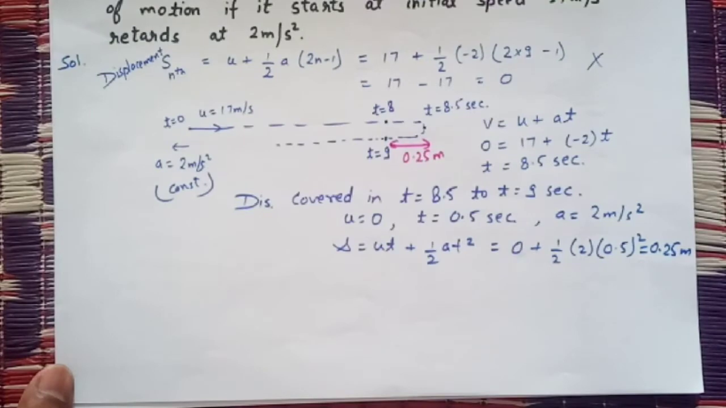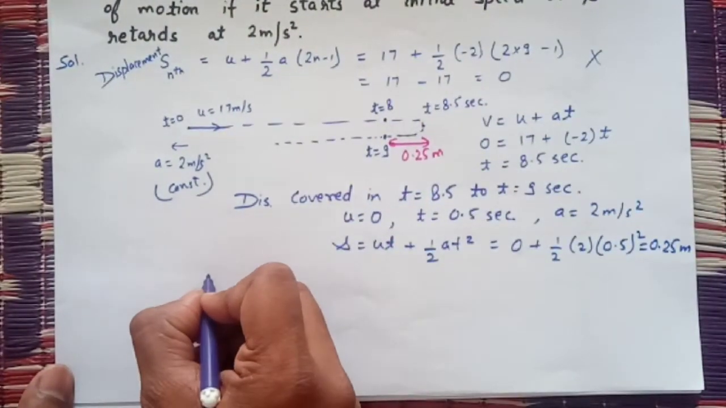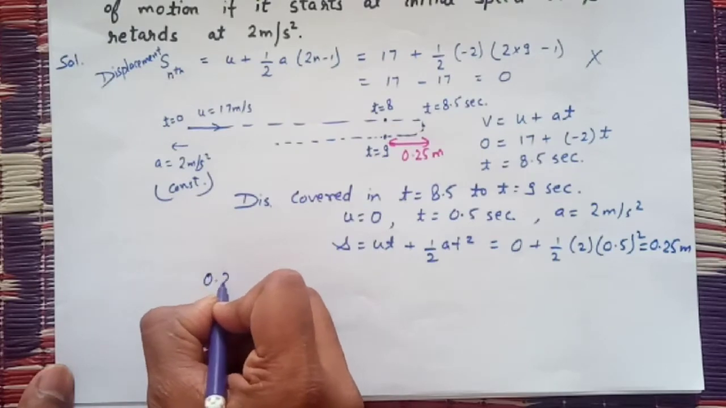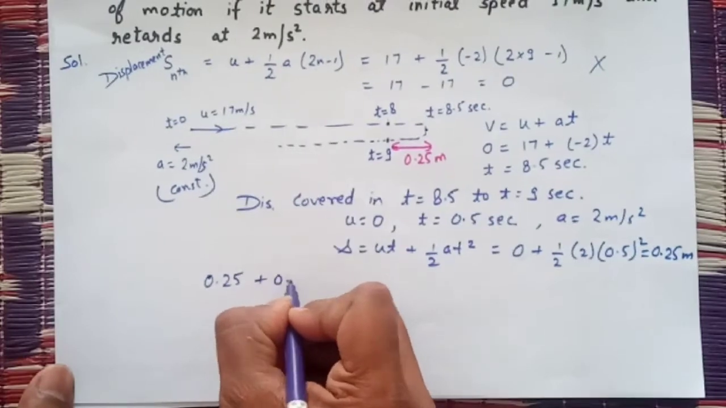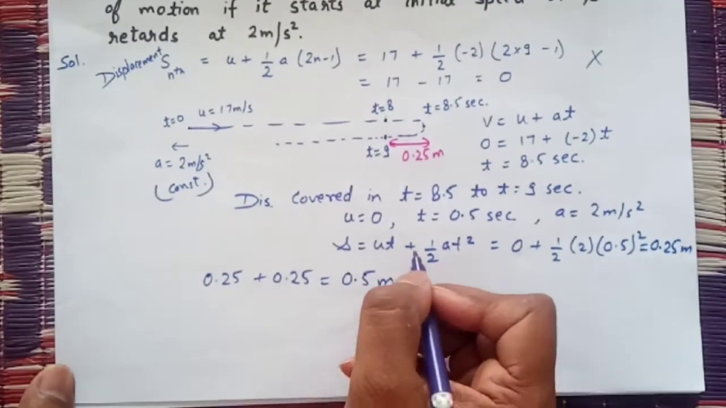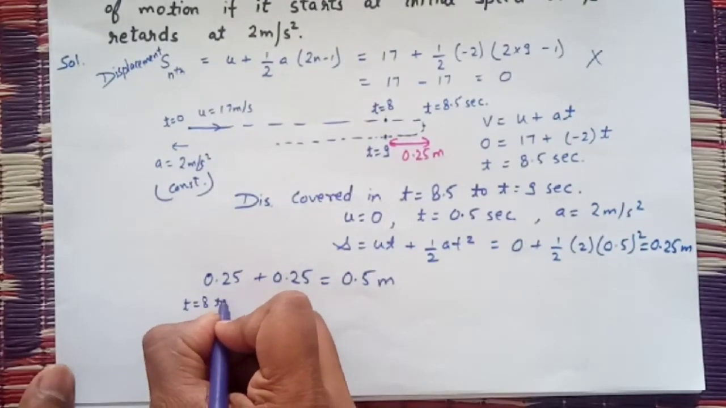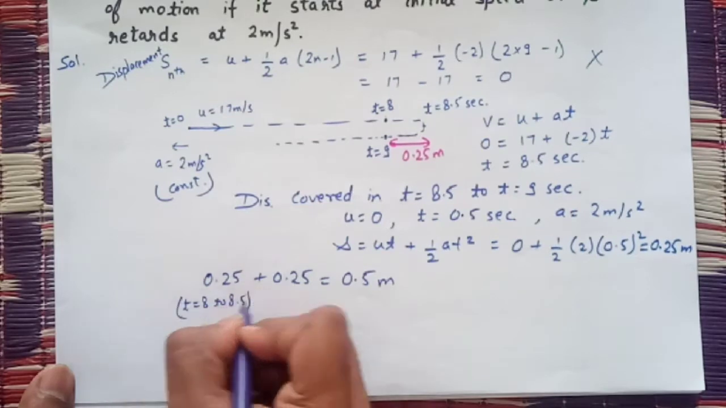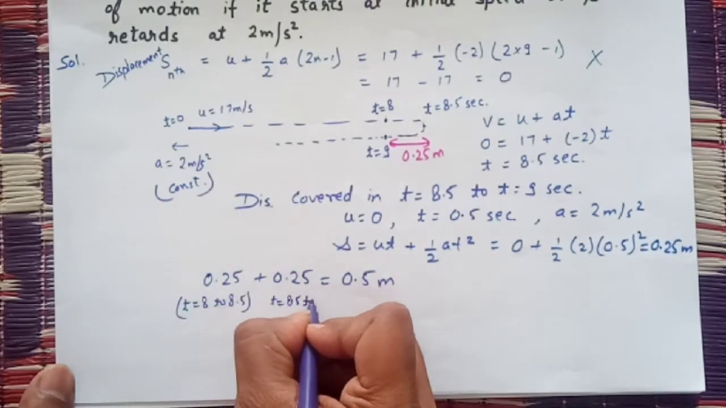The question is asking for the distance covered by the particle in the 9th second. So it will be 0.25 from here to here and again 0.25. It will be equal to 0.5 meter. This is the distance covered by the particle from t is equal to 8 to 8.5 and for t is equal to 8.5 to 9.